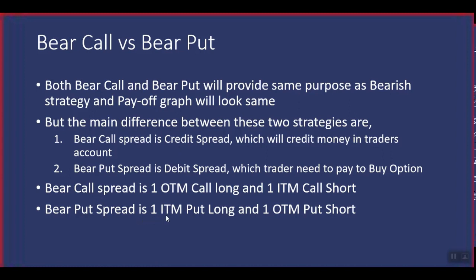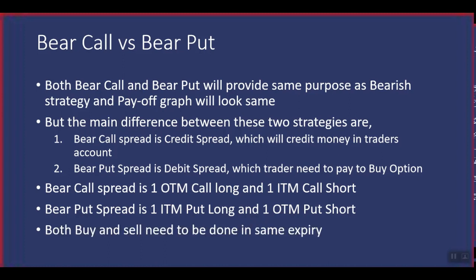And if you look at the bear put spread, here we are buying one in the money option and selling one out of the money option. So this is a debit spread, which means that we are going to buy the option with the higher premium, and we are going to sell the option with the lower premium. So if you calculate these two, then we need to pay some amount from our account. So this is a debit spread. Okay, so this is the credit and debit spread. Both buy and sell need to be done in the same expiry. So we should do the trade for the same expiry on the same stock, whether you choose the bear call spread or the bear put spread.